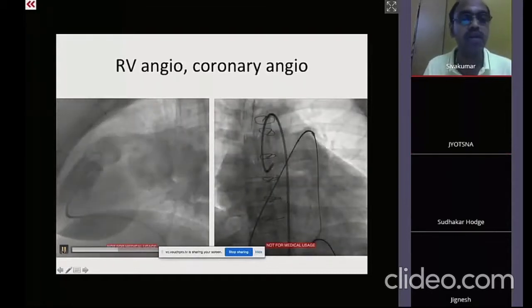So what we do is we freeze this frame and we take the measurements. This is the narrowed conduit. So what is the length of the conduit? How much length is needed for the conduit stent? What is the diameter here? How much post dilatation we are doing?